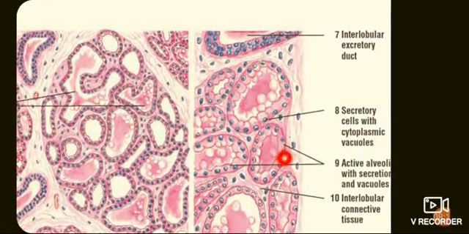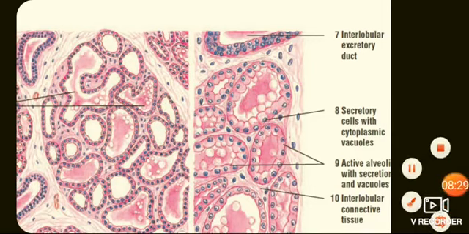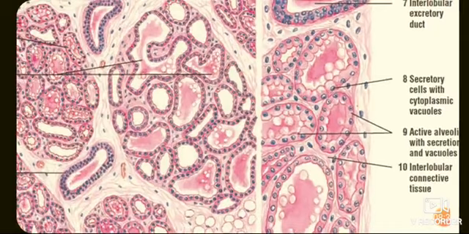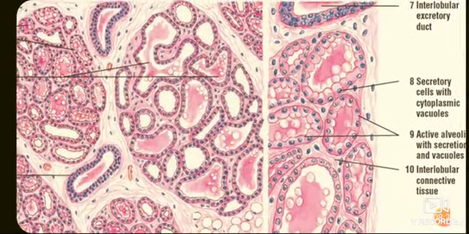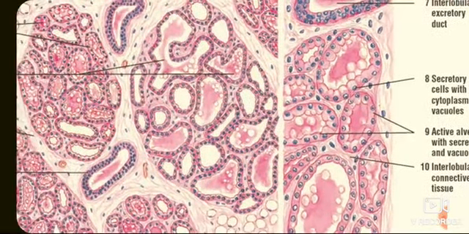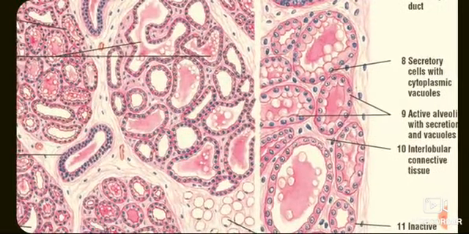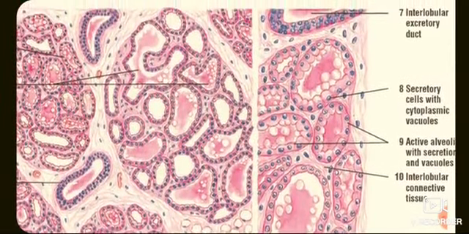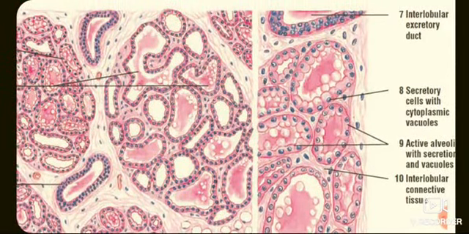The secretory cells show cytoplasmic vacuoles in their apical cytoplasm, and these cells show basal basophilia and apical eosinophilia. The myoepithelial cells are seen between the alveolar cells and the basal lamina, and on the contraction of these myoepithelial cells, milk is expelled into the interlobular excretory ducts.